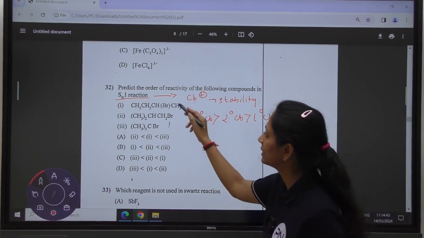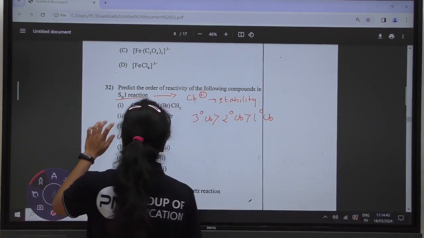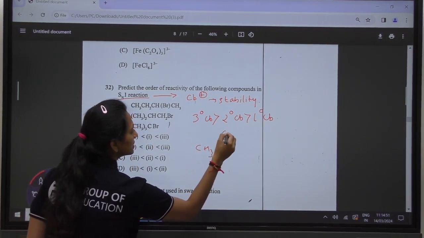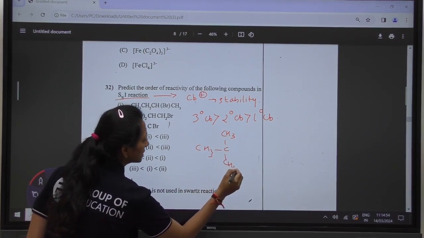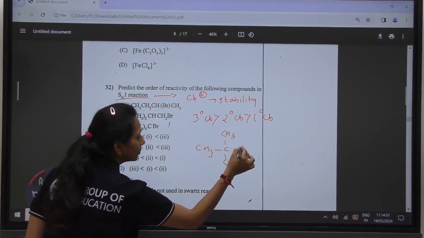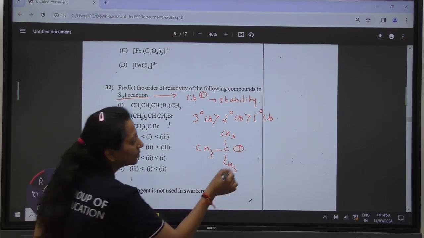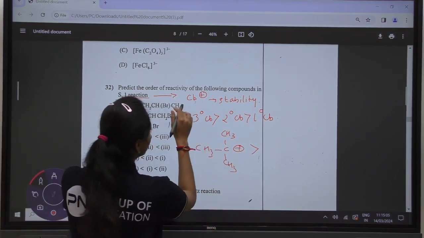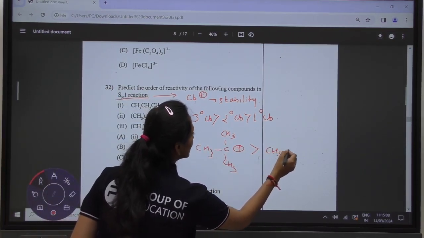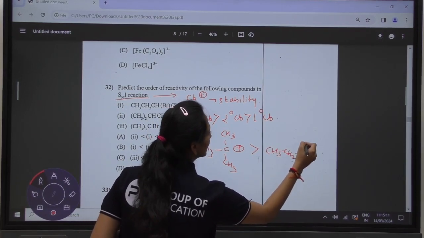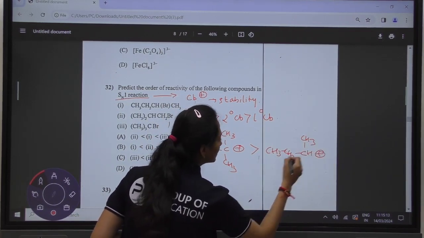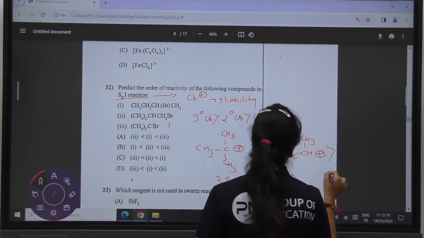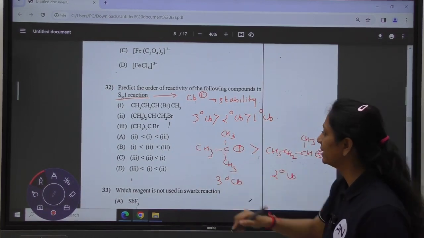Out of the given 3 options, in option number 3 you have CH3, CH3, CH3. If we remove the Br, it is going to generate a 3 degree carbocation, which is most stable. Then the 2 degree carbocation is generated by the first option. In the first option we have CH3, CH2, CH, then CH3 plus. This is a 2 degree carbocation. This is a 3 degree carbocation.